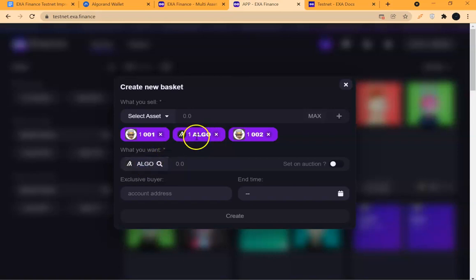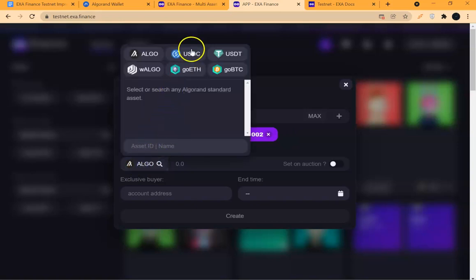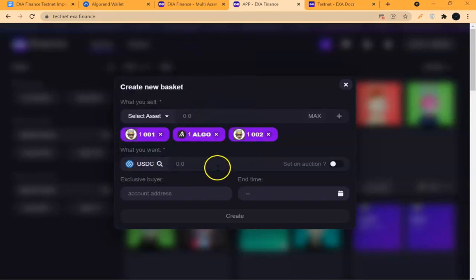All right, it should be something else here that you should have for algo. The moment you have any other token here, you cannot have that same token inside this basket. You cannot have the same token for what you want. So you must want other things. Let me say in this case USDC. I don't want much, so as to make people able to buy. So 10 USDC, right? Okay, so I am creating basket.